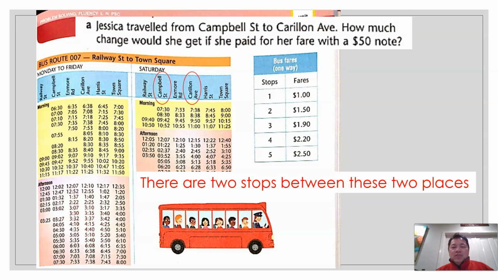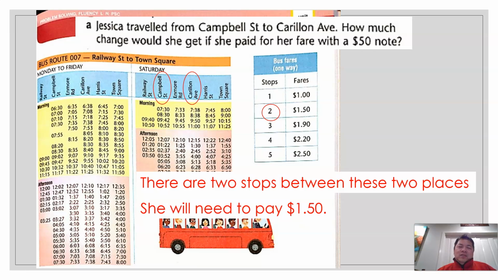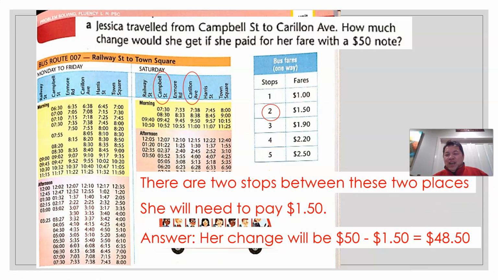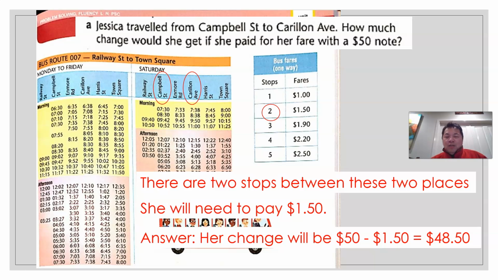So for 2 stops, you need to pay $1.50. So if she gave the driver $50, she will get a change of $48.50. It's just $50 minus $1.50. That's how you get $48.50. Okay, let's move on.